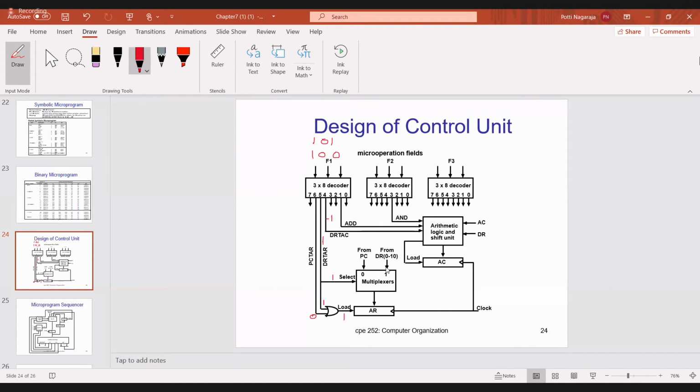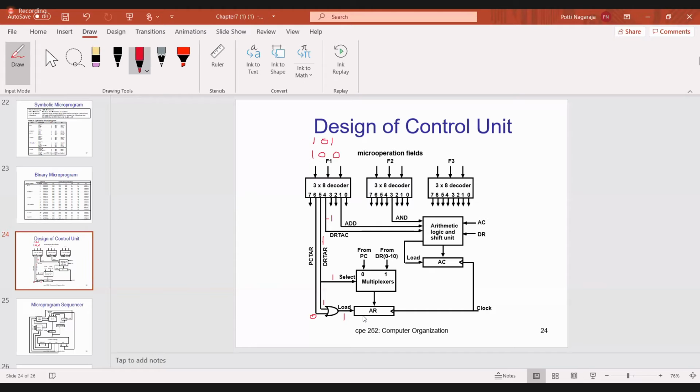Now see here, next important point: if the input is 1, it will select the first input line. Is it okay? Now what is the AR register load value? When the AR register load value is 1, it can take the data, it can take the content. If load is 1, the AR register can accept the content. If load is 0, the AR register does not accept any content.